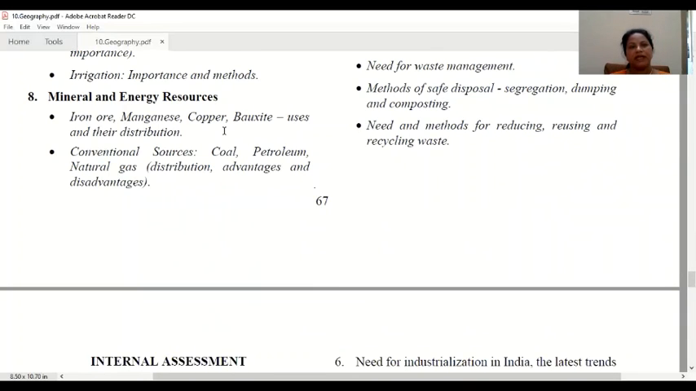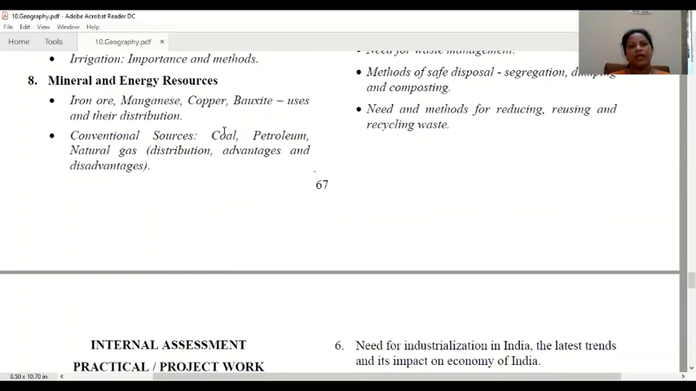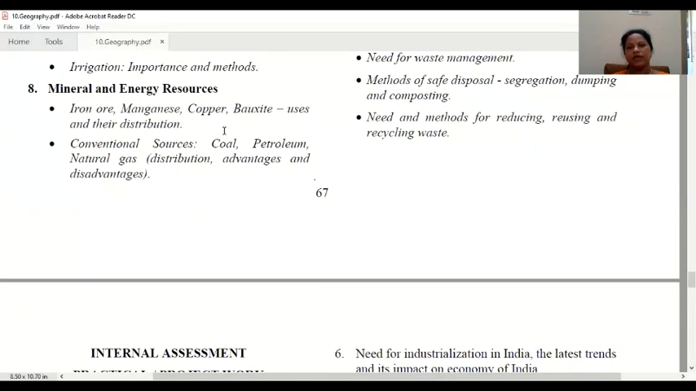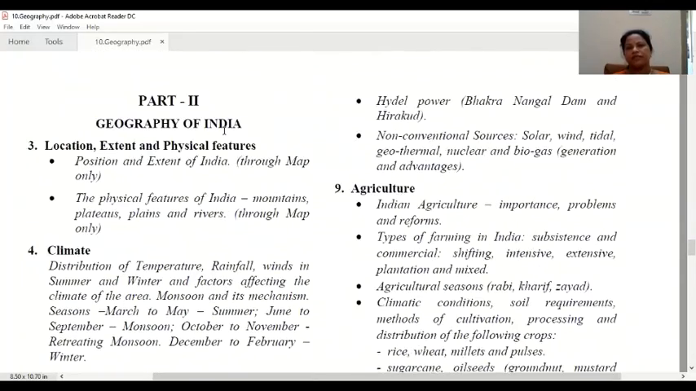Next is mineral and energy resources. See, India is flourished with many minerals, and iron, copper, manganese, gold, all these types of minerals are located in India. How we are using them, what the uses of these minerals are, how we are distributing these minerals, how we are using these resources, advantages and disadvantages, like that many things we will study in this part.